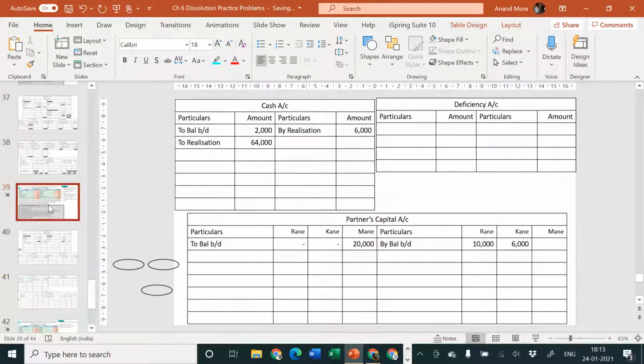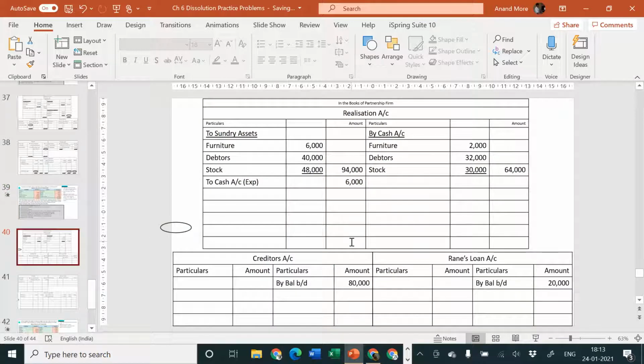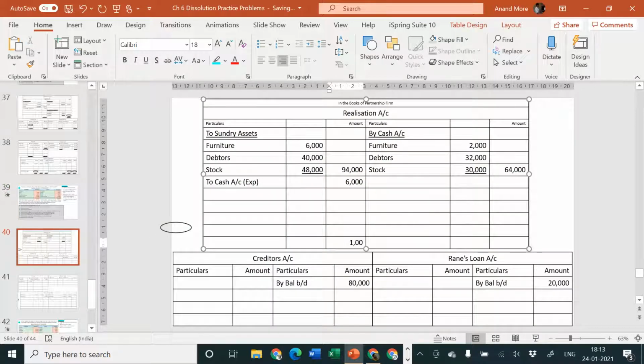Okay. Next step is close realization account, find out profit or loss, transfer it to all the partners' capital accounts in PSR. So let us close our realization account and find out profit or loss. I think the total is 1 lakh rupees, which I will consider in the debit as well as on the credit side.